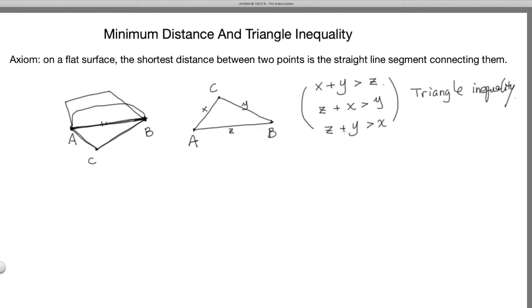And this is one of the most fundamental properties of a triangle. As long as these three numbers satisfy all these three inequalities, you can make a triangle. And if you do not satisfy one of the inequalities, you cannot make a triangle. For example, if I say that in a triangle, the three side lengths are 1, 3, and 5, you can immediately say that's impossible.